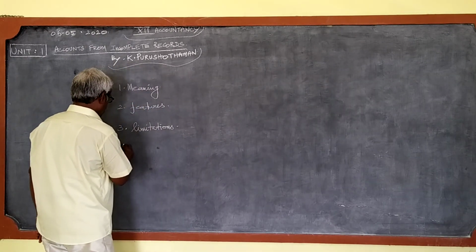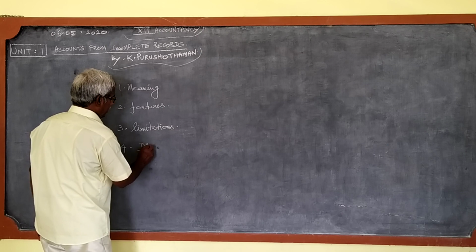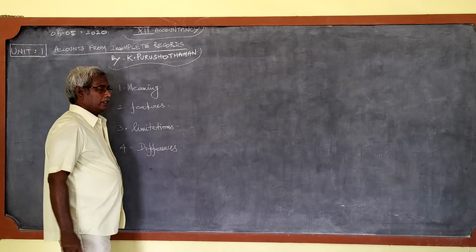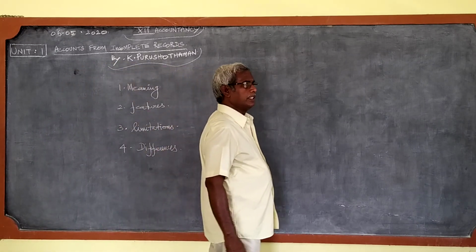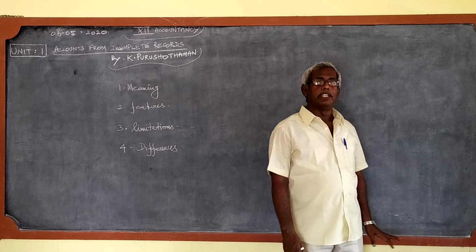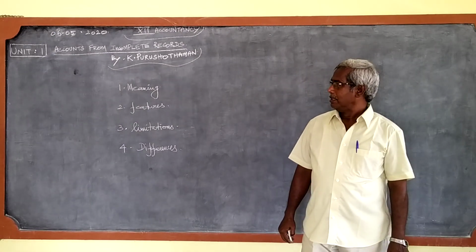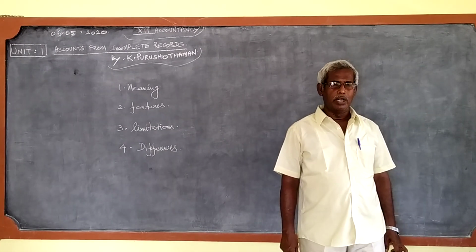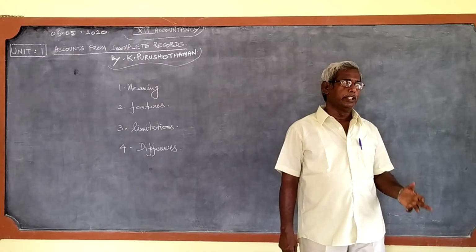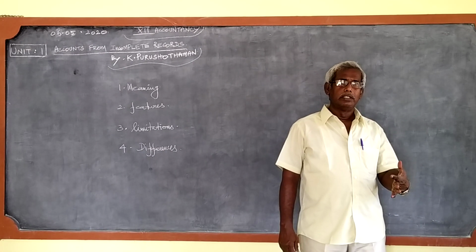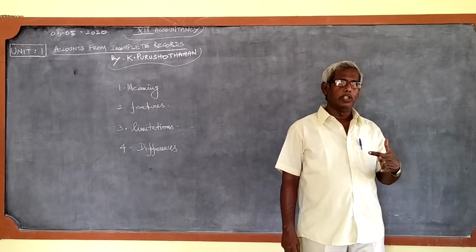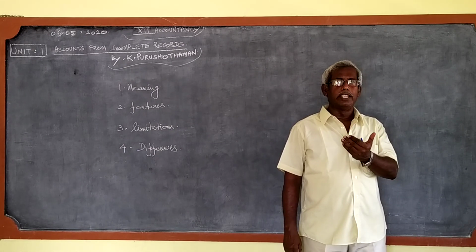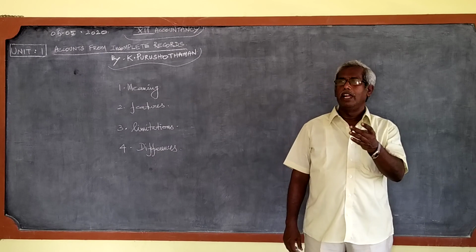And regarding the fourth one, differences between complete records and incomplete records, that is, the differences between single entry system and double entry system. What are the differences? The single entry system or incomplete records gives the picture only of the personal account and cash account, whereas in double entry system or complete records we attend all three types of accounts: personal, real and nominal.